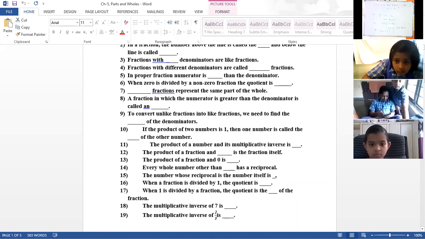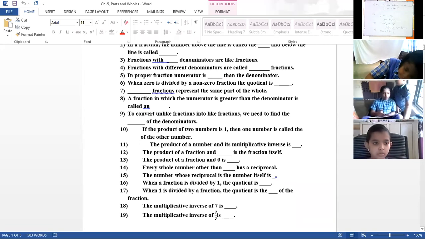Bring test once again. 18th question, inverse of 7 is 1 by 7. 19th, inverse of 2 by 5. 2 by 5 means reverse, 5 by 2.